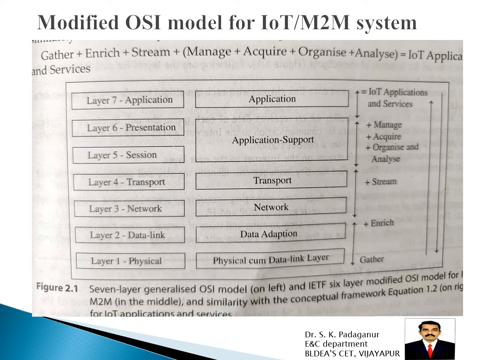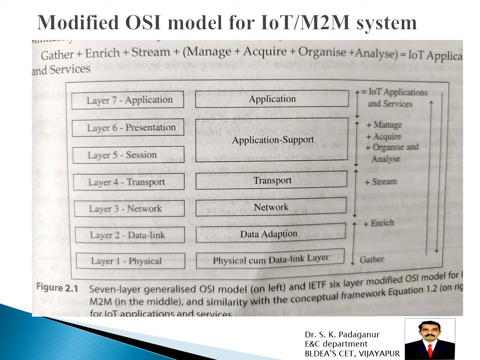From the bottom to top, we have physical layer, data link layer, network layer, transport layer, session layer, presentation layer and application layer. And these layers should be adapted in terms of the IoT system. So now this is 6 layers. The 7-layer ISO OSI model is converted into 6 layers of the IoT system.